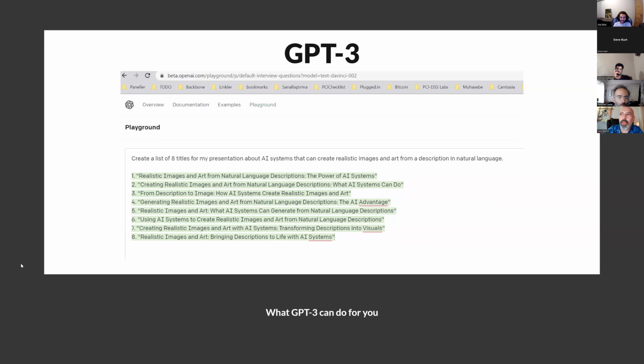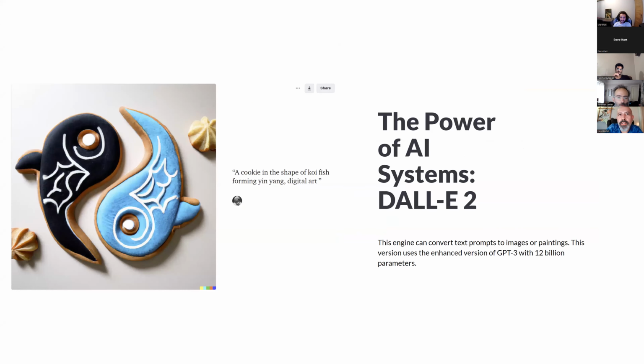So, what's new? Last year, the creators of GPT-3 announced DALL-E 2, which can convert your prompts to AI-generated images. Its name comes from the combination of Salvador Dali and the animation movie WALL-E. This engine can convert text prompts to images and paintings. This version uses an enhanced version of GPT-3 with 12 billion parameters.